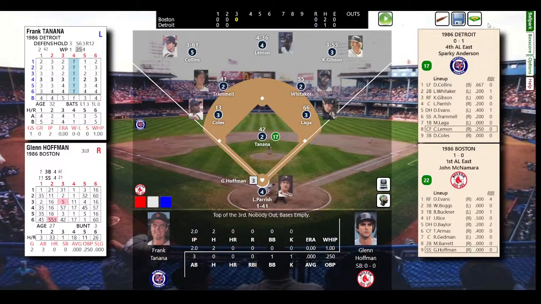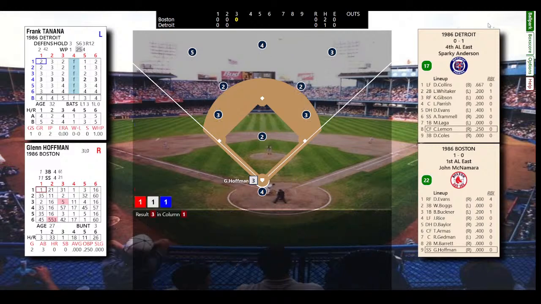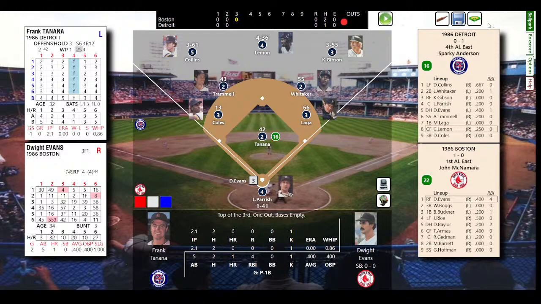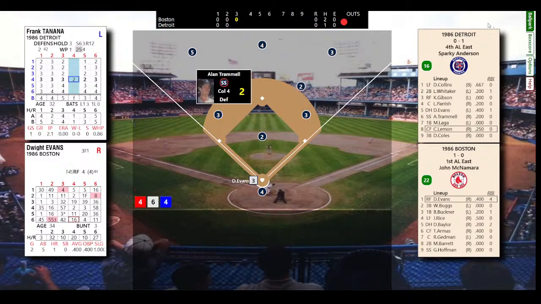It will be Hoffman, Evans, and Buckner. And he strikes out. Hoffman won't be at shortstop for long in this Red Sox team. 1 out, bases empty. So top of the order now. Here's Evans. Evans grounding back to the pitcher, first time up. Ground ball here to Trammell. And there's 2 gone. 2 outs, bases empty.